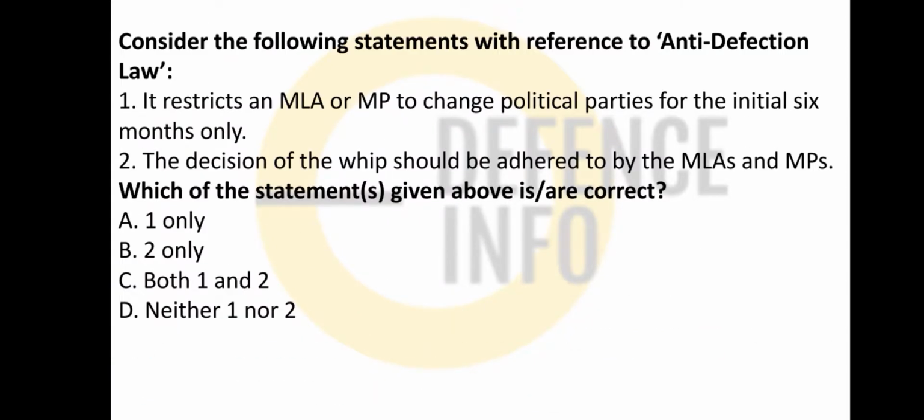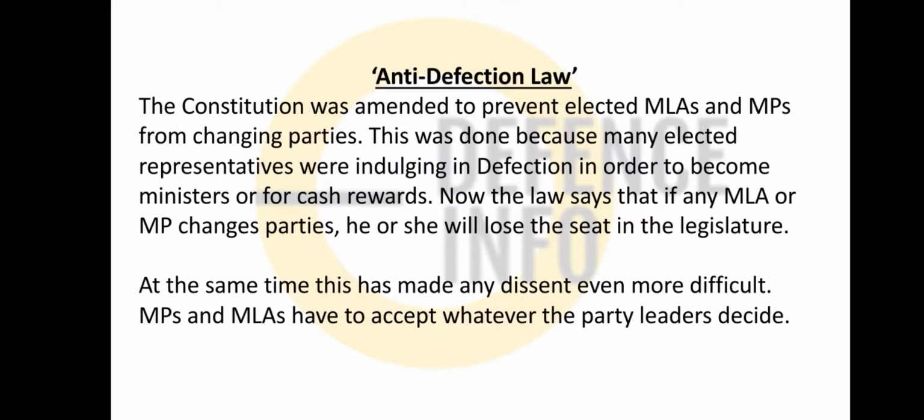Now friends, consider the following with reference to the anti-defection law. It states that an MLA and MP can change political party for the initial 6 months only. It restricts that the decision of the whip should be adhered to by the MLAs and MPs, okay? So option B is correct, because if a whip has been issued, you have to adhere to it, okay? So the anti-defection law is very important. Even in Schedule number 10 it is given, in very detailed form.